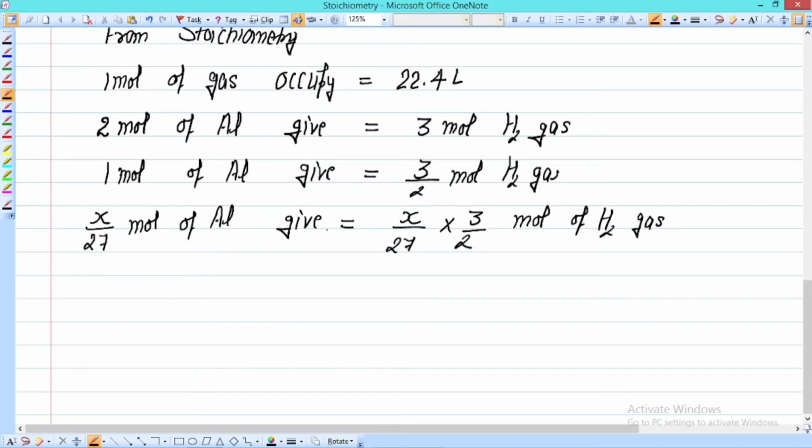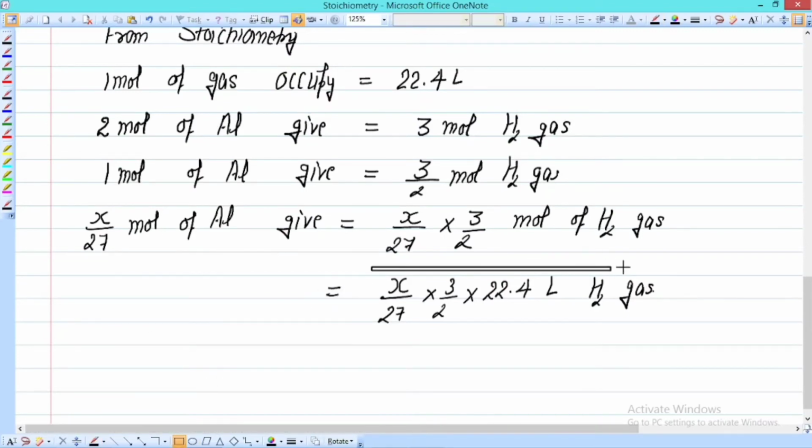If we have to calculate the volume of this much hydrogen, as we know, 1 mole of hydrogen has volume 22.4 liter, then x divided by 27 into 3 by 2 multiplied by 22.4 liter of hydrogen gas will be produced by this much aluminium. This is the value which I have to utilize in the next step.